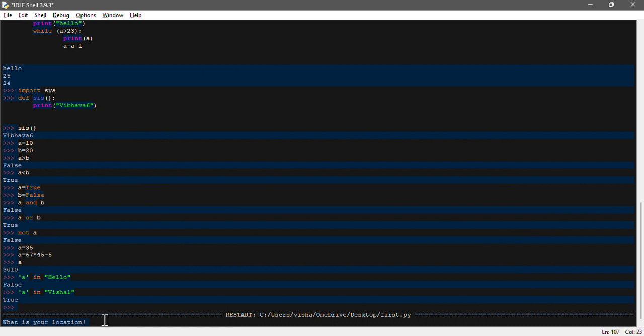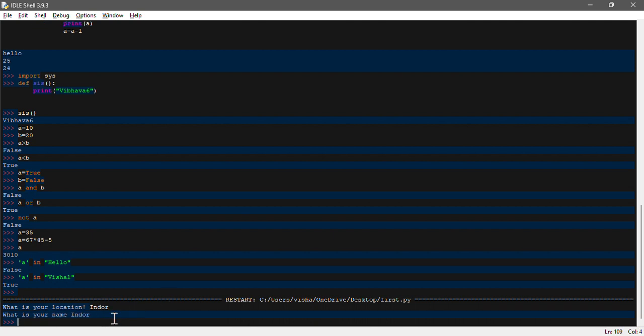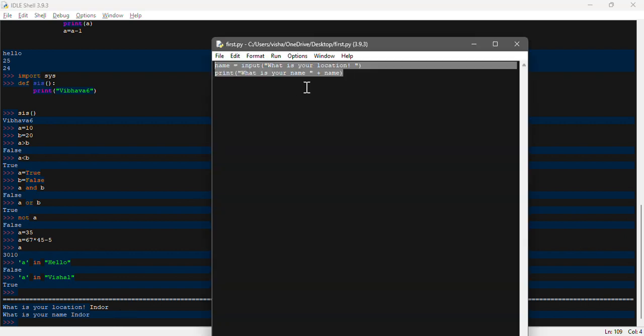That means if I type, for example, Indore over here, let's take an example. It's mentioned what is your name. So it is like you are combining two different things. Instead of that, if I change this to something like, what is your name, that could be the best thing.